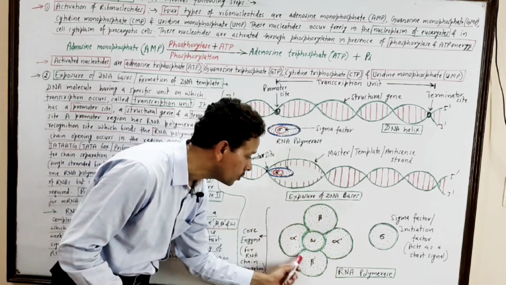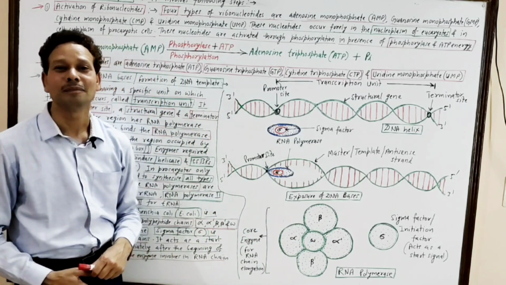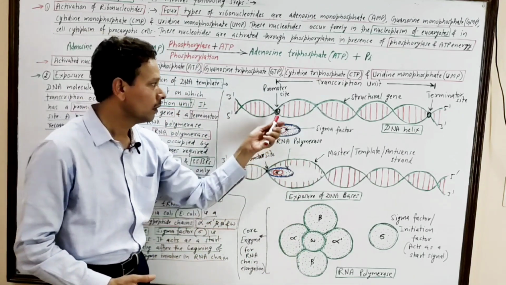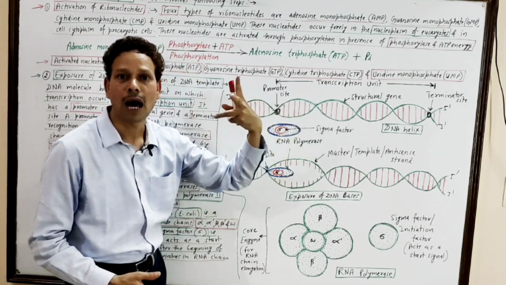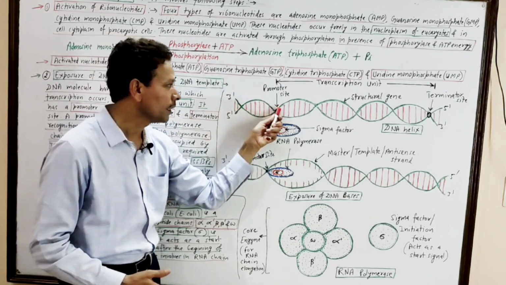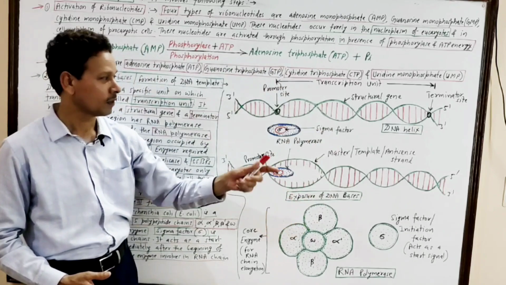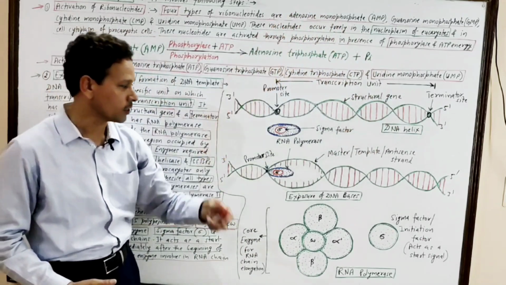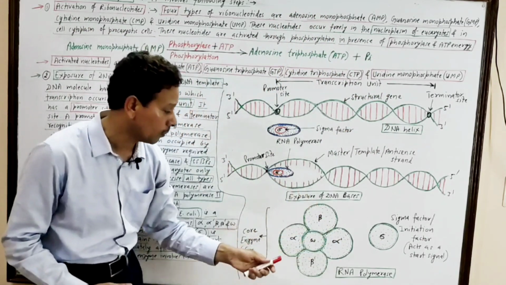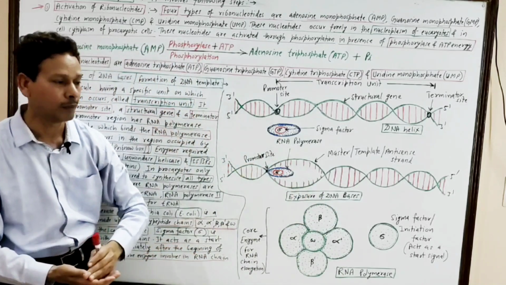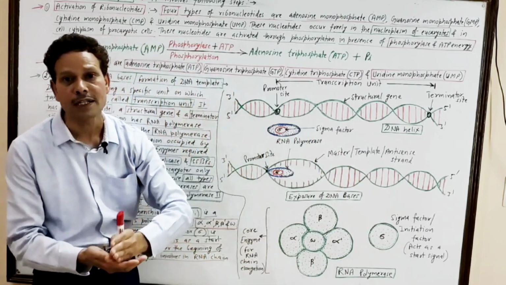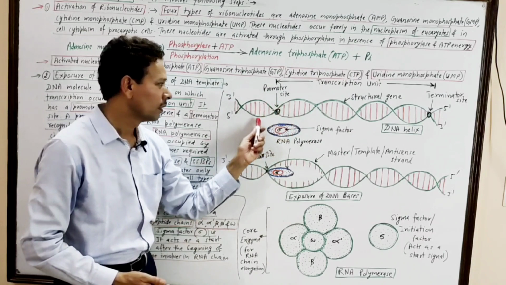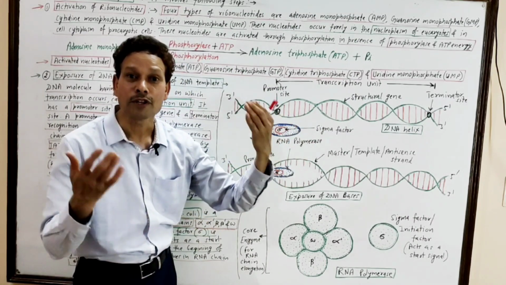These 5 polypeptide chains act as the core enzyme, because this sigma factor acts as a start signal. As the process of RNA formation begins, immediately the sigma factor dissociates. But this core enzyme is involved in RNA chain elongation. Dear students, all these 5 polypeptide chains of this RNA polymerase act as the core enzyme, while this sigma factor acts as a start signal. And this start signal immediately dissociates when the process of RNA formation begins.